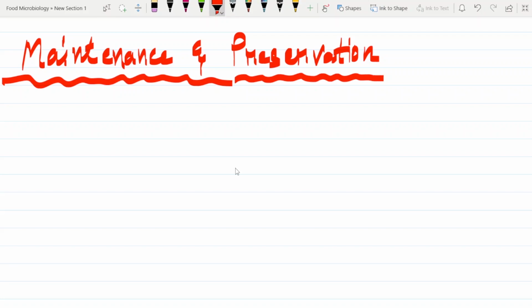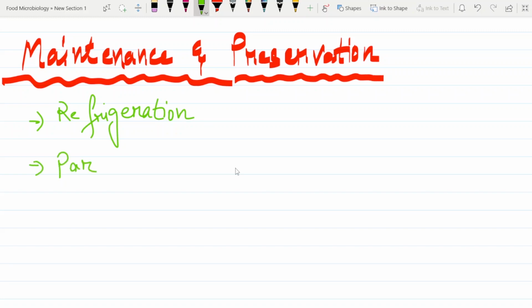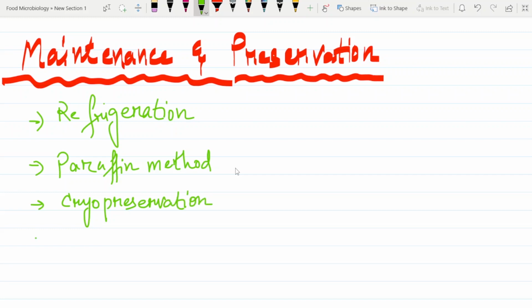Now, in order to tackle those problems, we have developed some modern methods. What are those? Let's see. One of the modern methods is refrigeration, and another one is the paraffin method. Cryopreservation is also one of them. Modern methods of maintenance and preservation of pure culture, right?